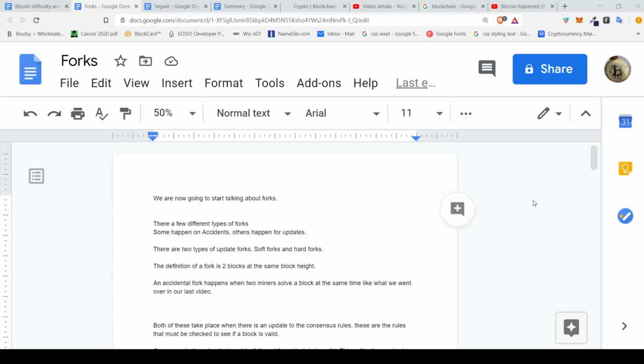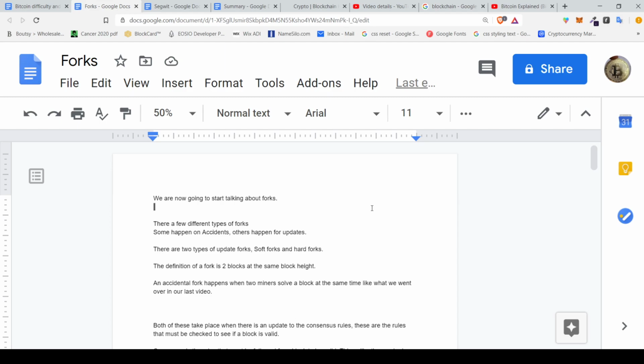Alrighty. In this video, we're going to go over forks, specifically forks relating to Bitcoin, although this does relate to any other proof of work blockchain as well. So, there are a few different types of forks that can happen. One type is the accidental fork.